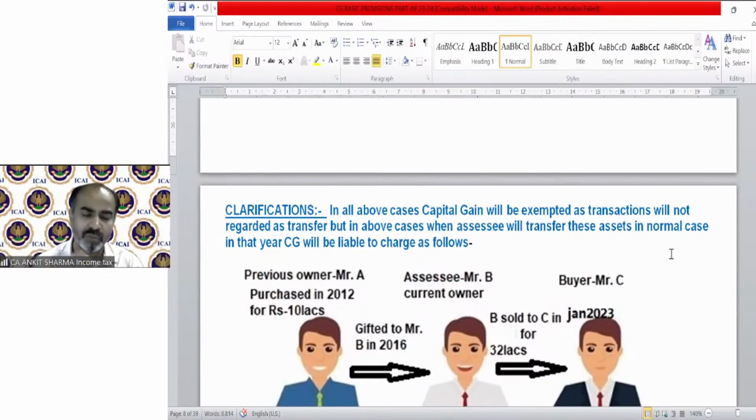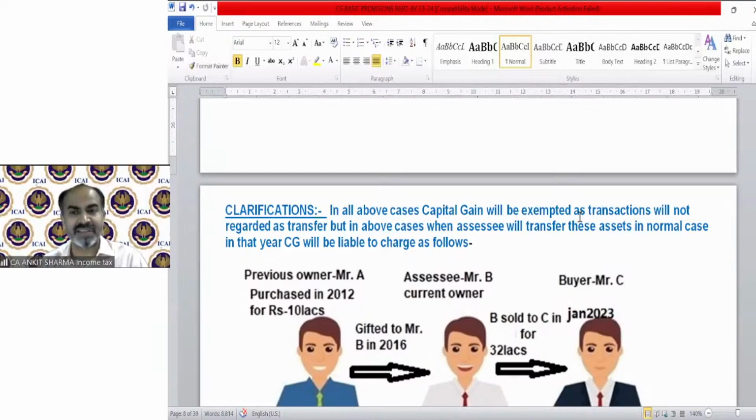Do not worry, I will solve more numerical questions in detail for all these 11 transactions. First of all, I need to communicate to you that the period of holding and cost of acquisition will be taken in these cases from the point of view of the previous owner. In all the above cases, capital gain will be exempted as the transaction is not regarded as a transfer. When A transfers to B, there is no capital gain to calculate. When B transfers to C, no capital gain. But when C, who is the assessee, is going to sell this, then we need to calculate.